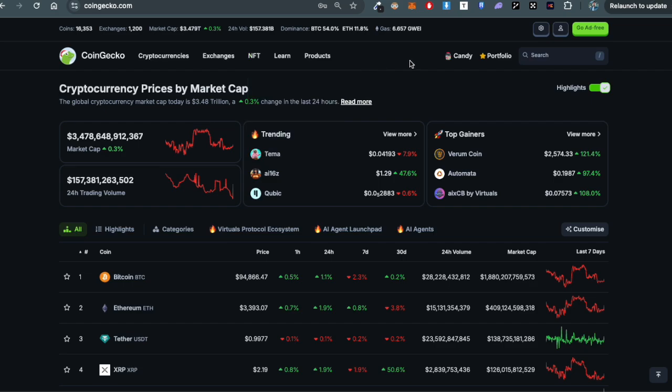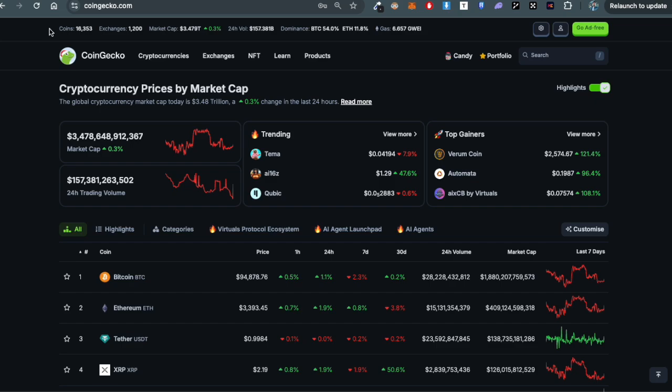So right now, as you can see on the homepage of CoinGecko, we have 353 tokens listed, 1200 plus exchanges. The market cap of total crypto is 3.47 trillion and the 24-hour volume is 157 billion. Bitcoin dominance is 54 percent and ETH is 11% dominating, and the gas is 6.65 GWEI. So this is the first thing that you see on the top.